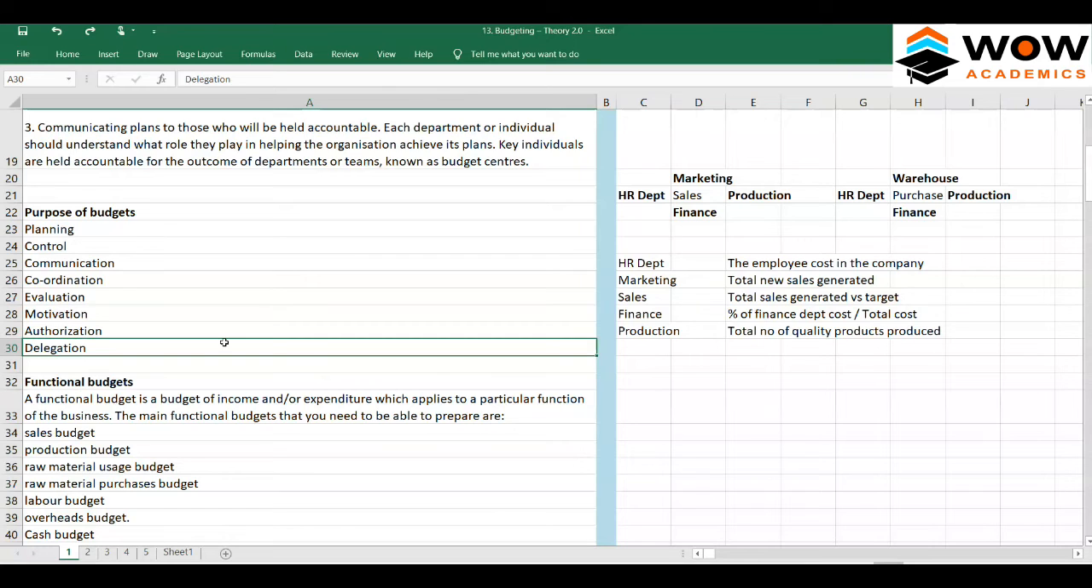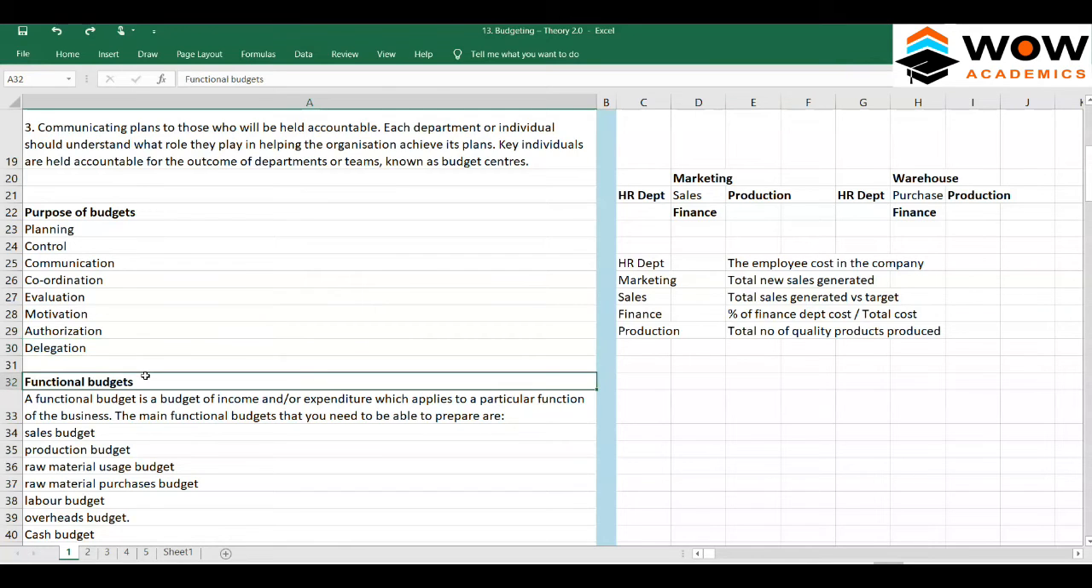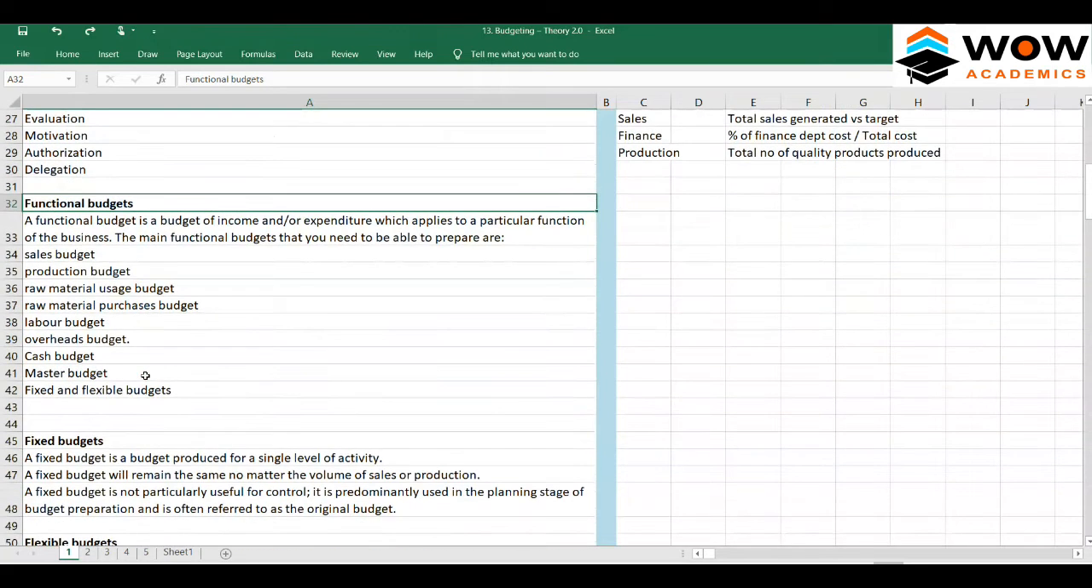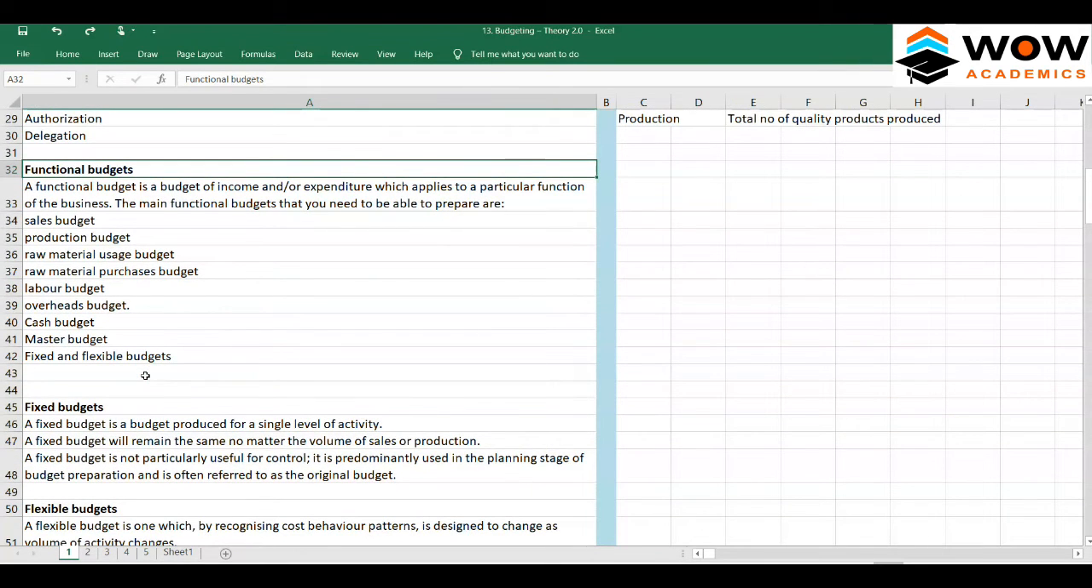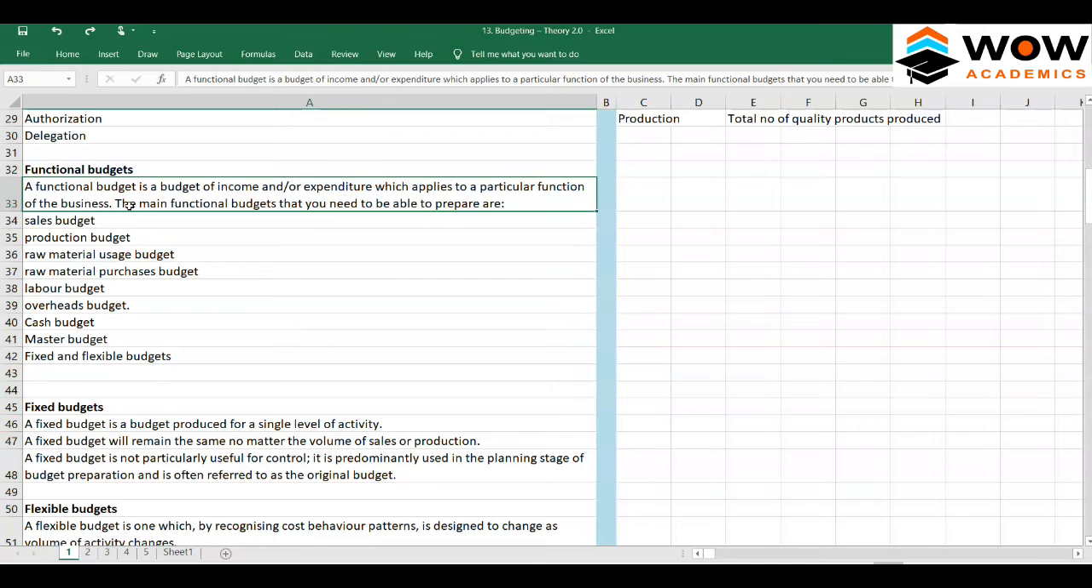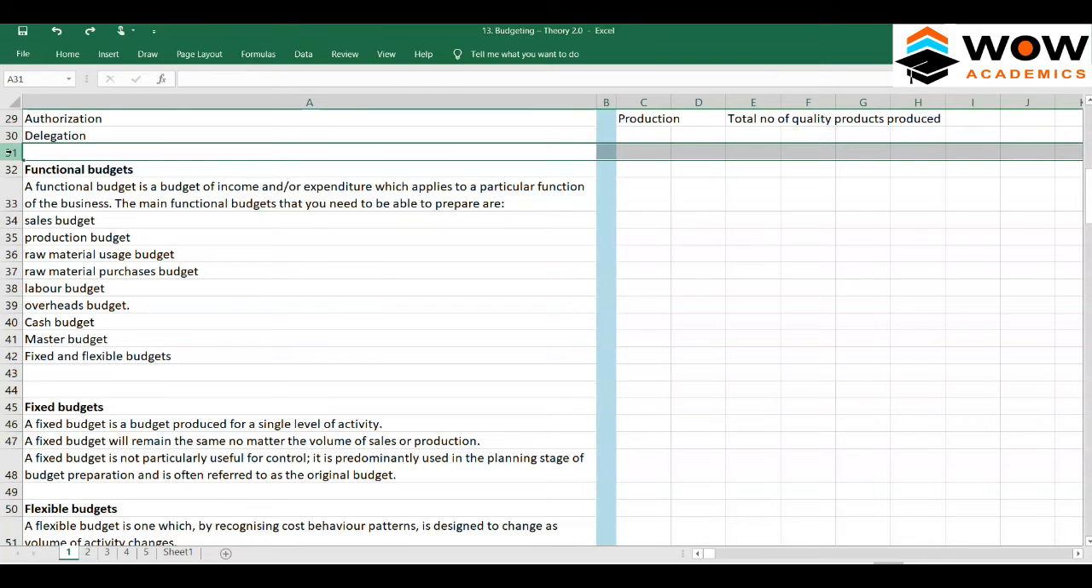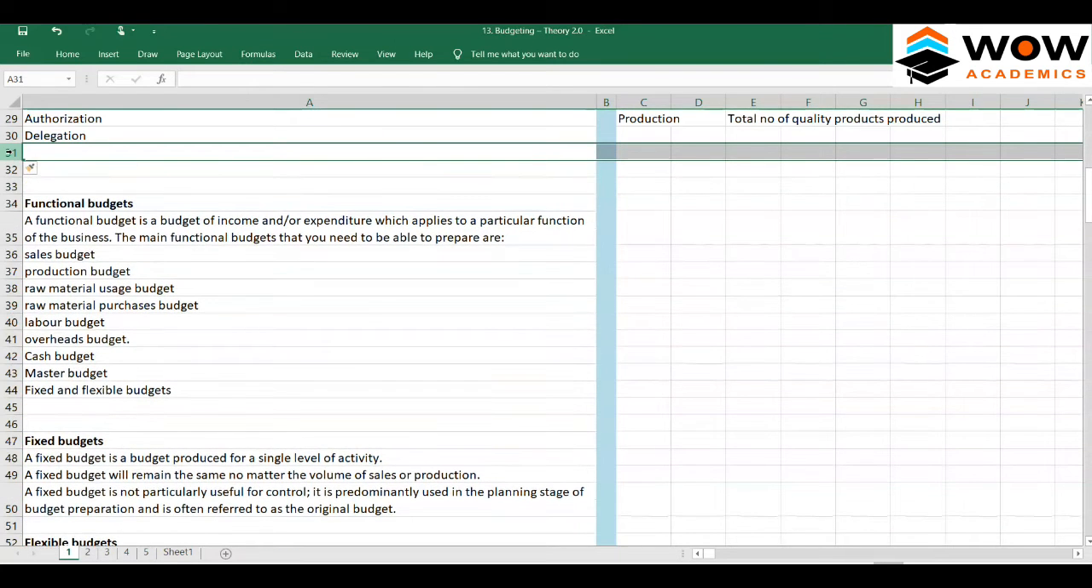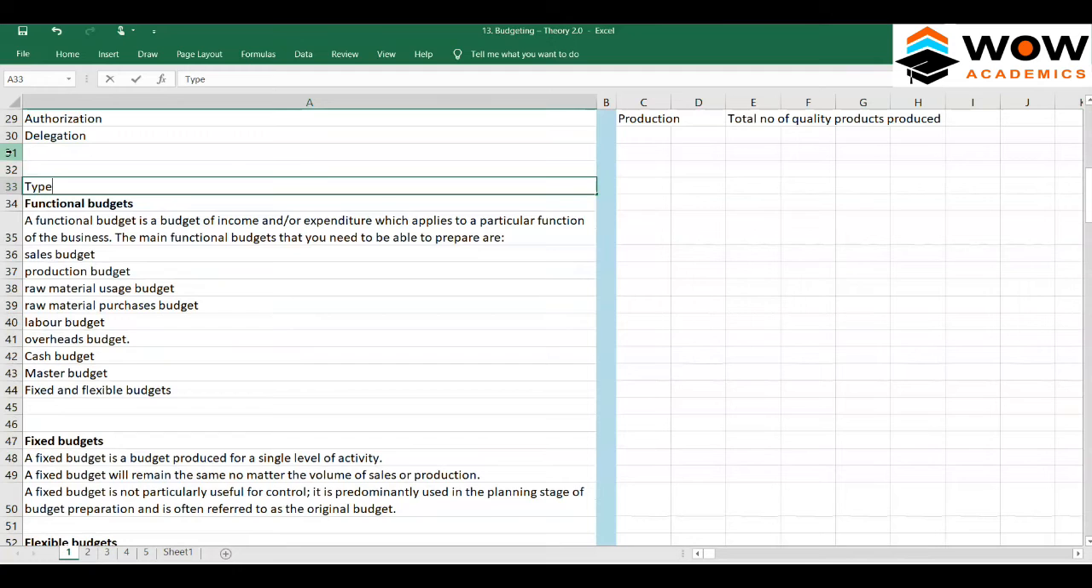So we'll move on to what a functional budget is now. There are different types of budget, and one of them is called the functional budget. Functional budget is itself a type of budget. So we could put here that these are types of budgeting, or types of budgets.